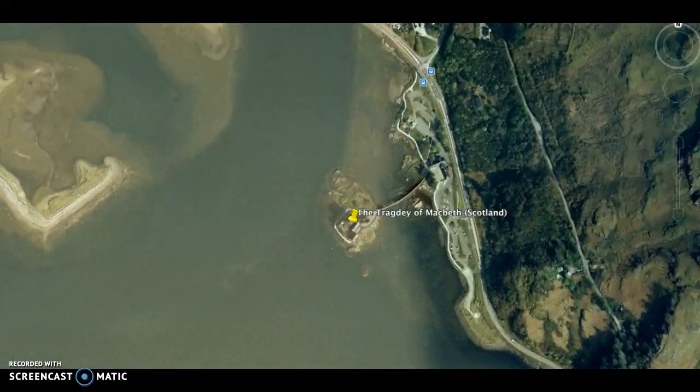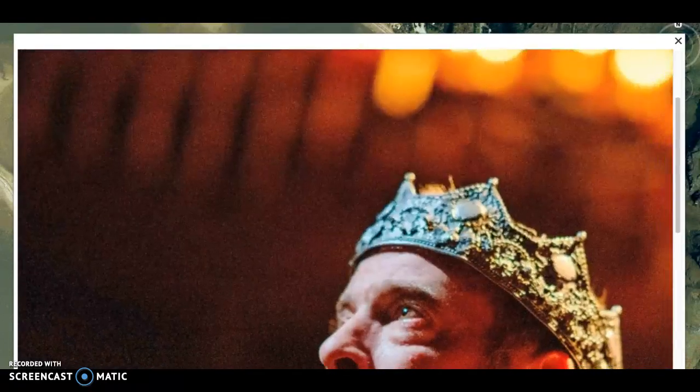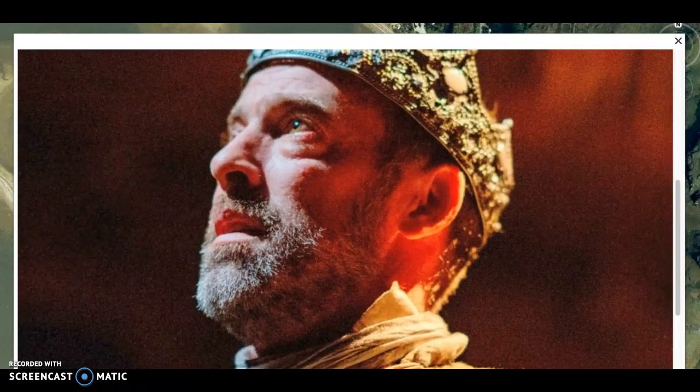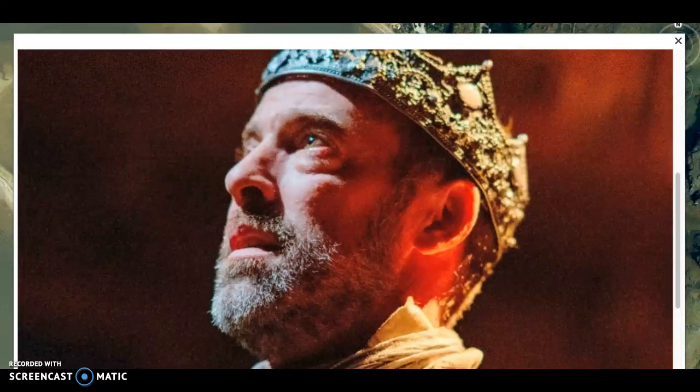Now we're heading to Scotland for the setting of the tragedy of Macbeth. The tragedy of Macbeth warns against ambition after telling the tale of Macbeth, a Scottish general, after he murders King Duncan to seize the throne and fulfill a prophecy given to him by witches. And this is a picture from one of the many stage adaptations of Macbeth.